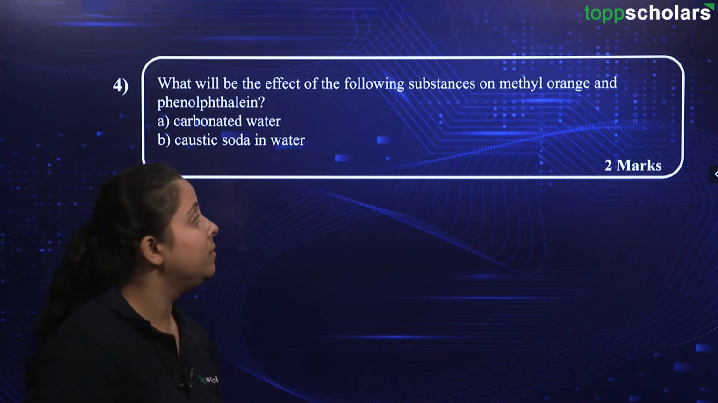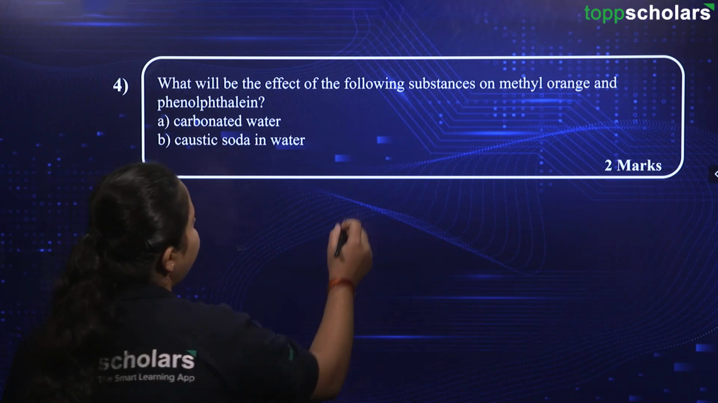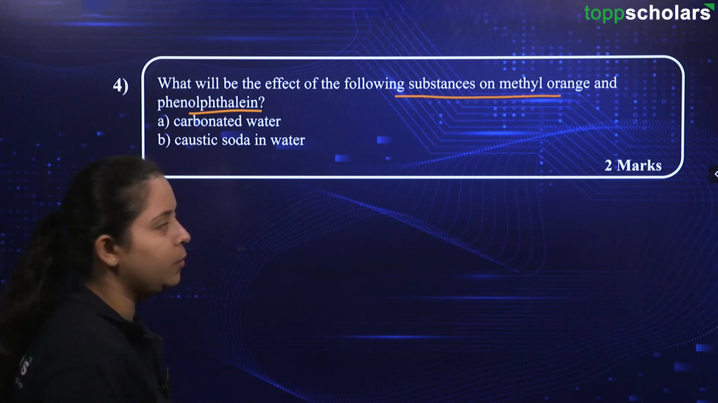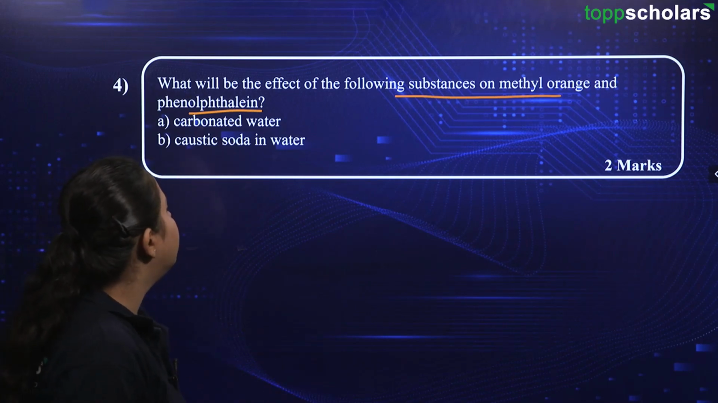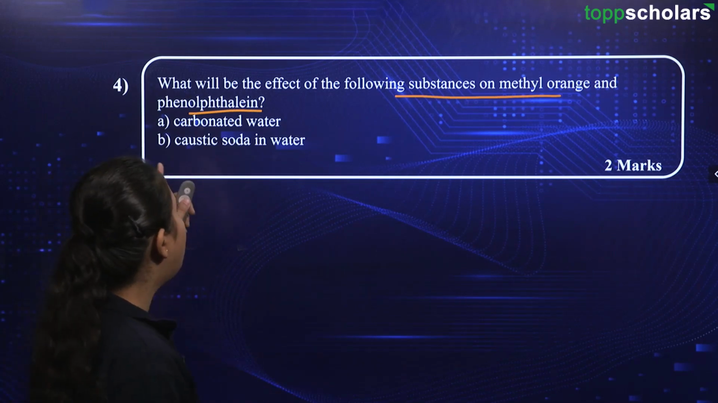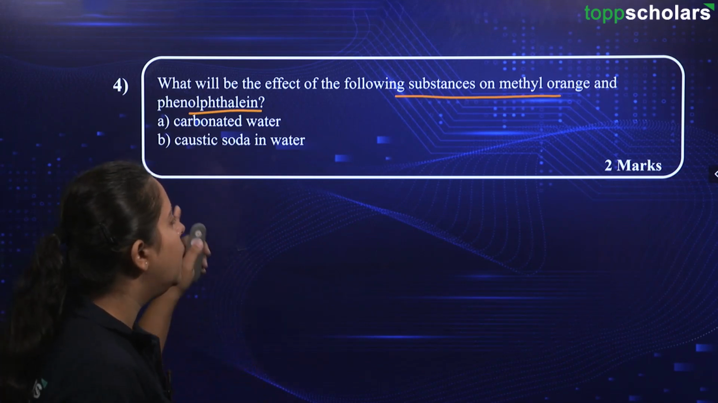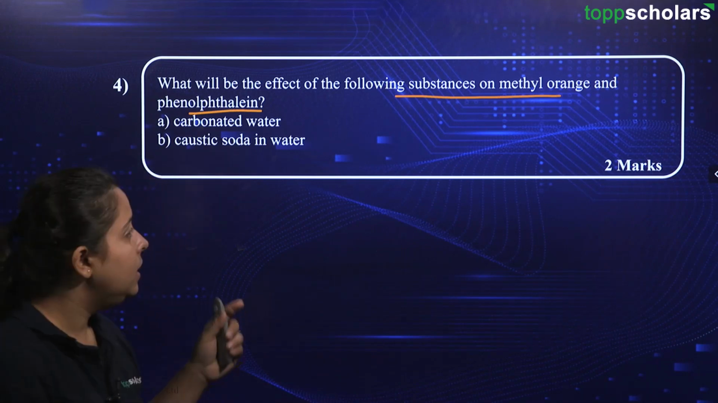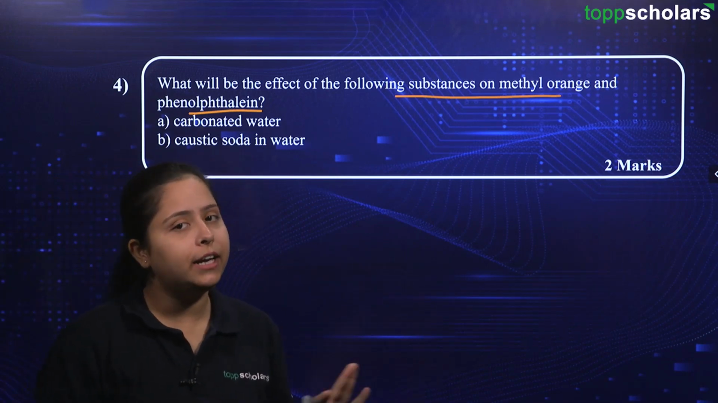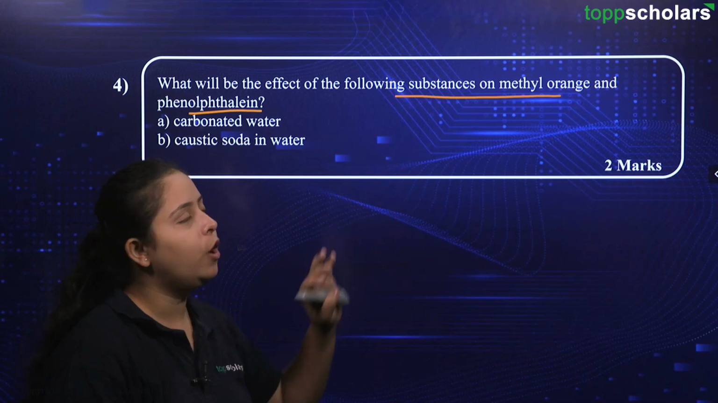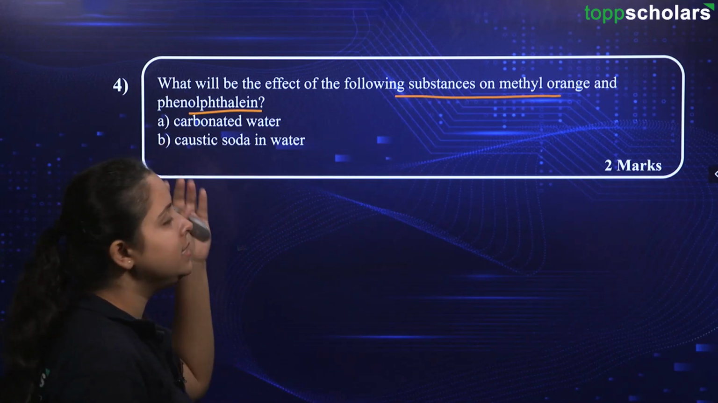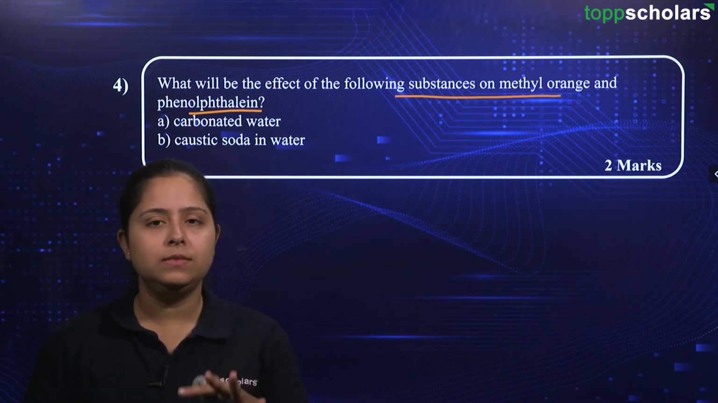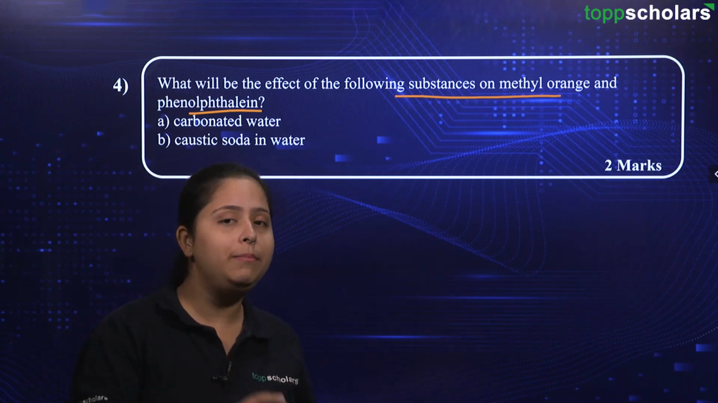Here is the question. It says, what will be the effect of the following substances on methyl orange and phenolphthalein? Case A is carbonate water and case B is caustic soda in water. Now this question is coming for 2 marks. This question is coming from the indicator topic of this chapter. Methyl orange is an indicator and so is phenolphthalein. They will have a different color in acidic state and a different color in basic state.